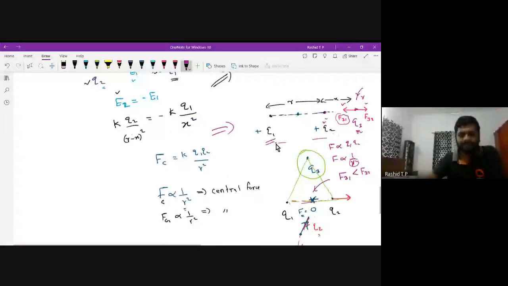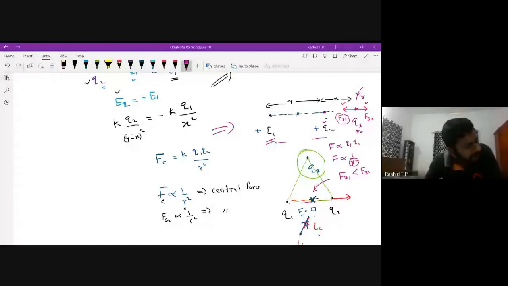Sir, can it work if any of the two charges is negative? Any of the charges, either Q1 or Q2, being negative, what will be the situation? Yes, that is your question.